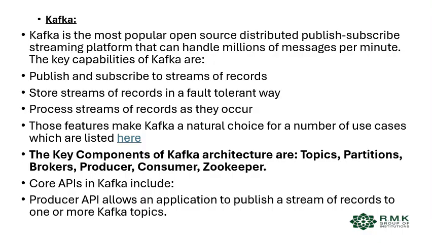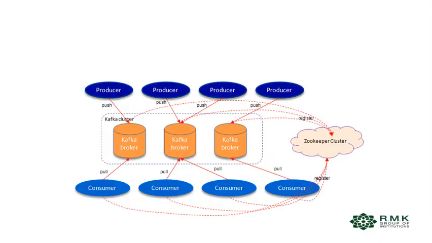The key components of the Kafka architecture are topics, partitions, and then broker, producer, consumer, and zookeeper. The core APIs in Kafka include the producer API, which allows an application to publish a stream of records to one or more Kafka topics. See the example here: I have taken one Kafka broker, which is one of the nodes in a Kafka cluster. A cluster is nothing but a group of members joined together in the same setup, and here it is the Kafka cluster.